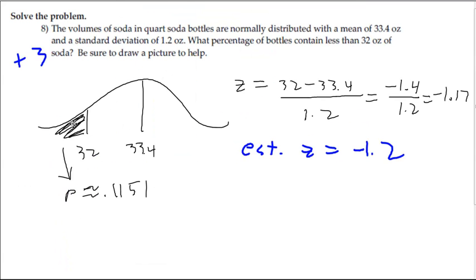Number 8, you're supposed to go ahead and draw the normal distribution and find what percent are less than 32 ounces. So it's nice. There's the 32. There's the average of 33.4. We're trying to figure out how far away this is and what's the area over here. So if you find the z-score, which is x minus the average, mu, divided by the standard deviation, you're going to get negative 1.17, which is about 1.2. And if you look that up in your z-table, it's going to give you 0.1151. So there's about 11.5% chance that you would find a bottle under 32.